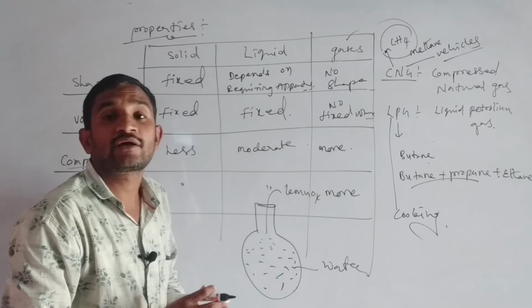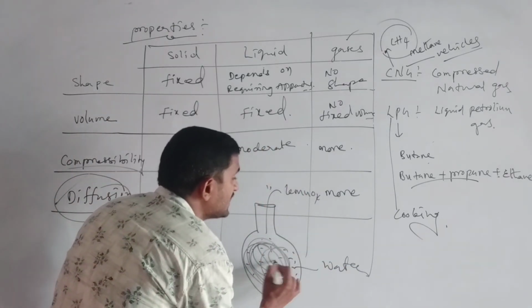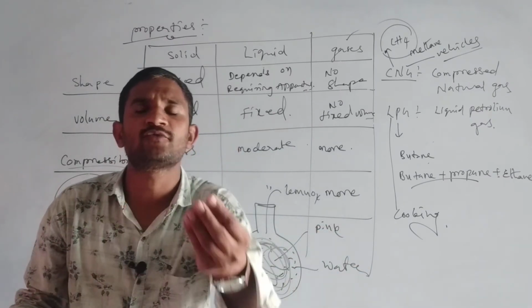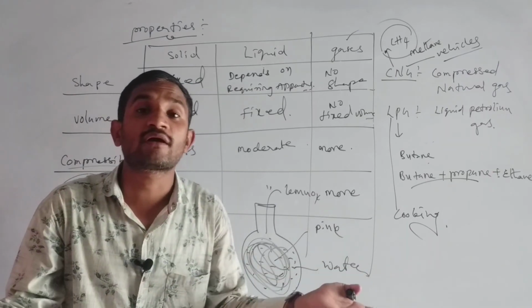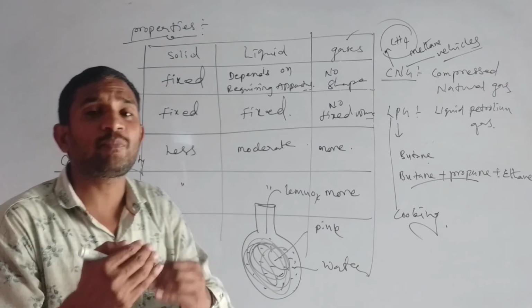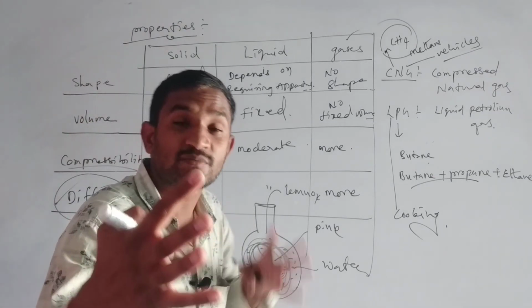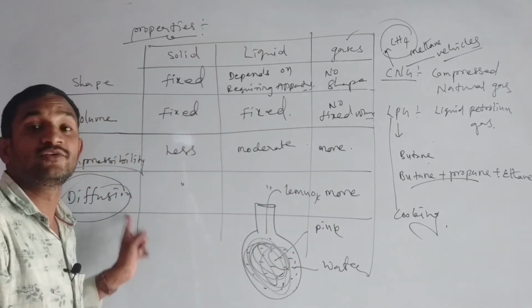In a few seconds, the total liquid will change into pink color. How did it happen? We added only a few drops, but the total amount of the water also became pink by the diffusion process. That means the particles spread and move from one place to another place by another substance. This process we have to know as diffusion.